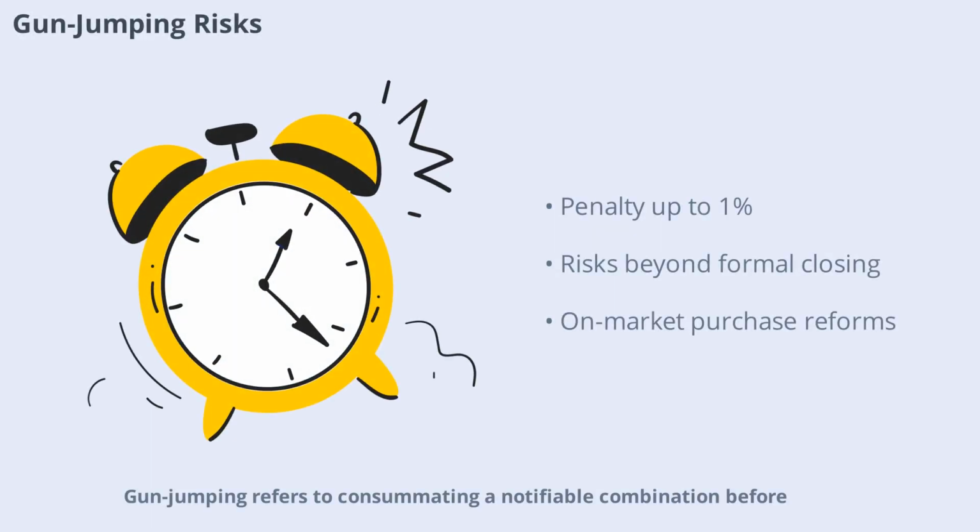Gun jumping refers to consummating a notifiable combination before CCI approval or before the standstill period expires. Section 43A empowers the CCI to impose penalties up to 1% of turnover or assets. Risks include not just formal closing, but also integration steps like sharing sensitive information or coordinating strategy. Recent reforms address on-market purchases, allowing completion but restricting influence until approval. Understanding gun jumping is vital for compliance and avoiding costly penalties.